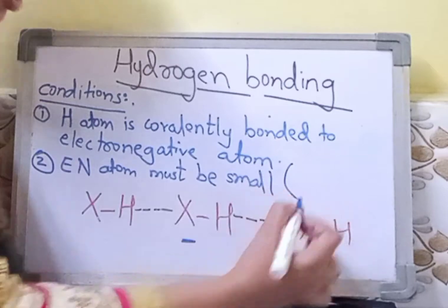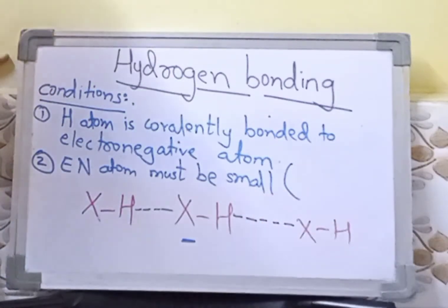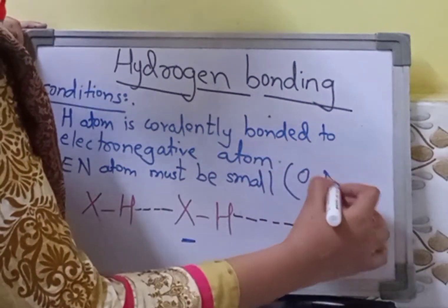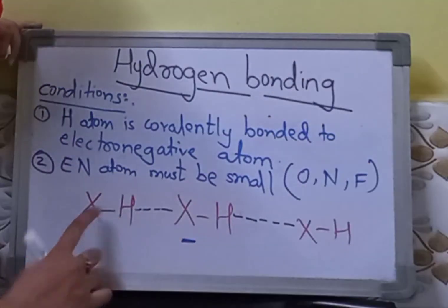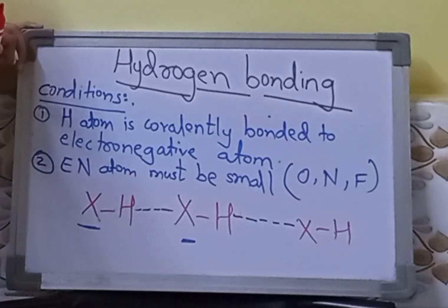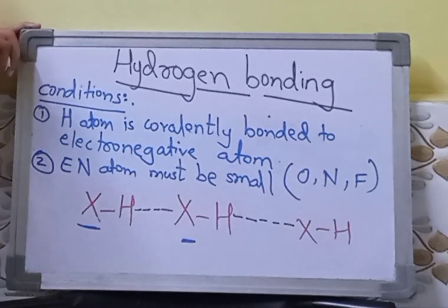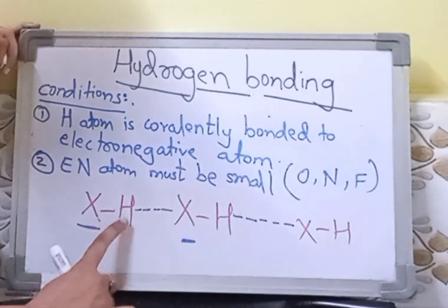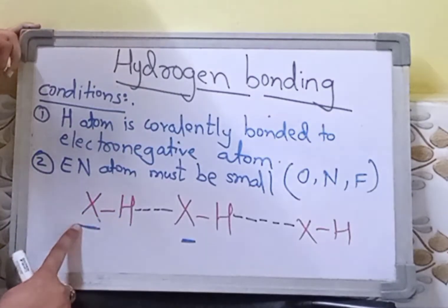When I say small, which electronegative atoms come to your mind? It's obviously oxygen, nitrogen, fluorine. This X can be oxygen, nitrogen, or fluorine. So just remember, hydrogen must be linked to an electronegative atom.